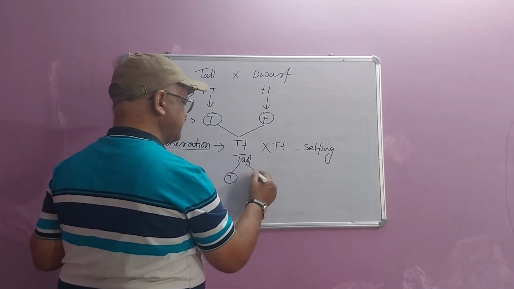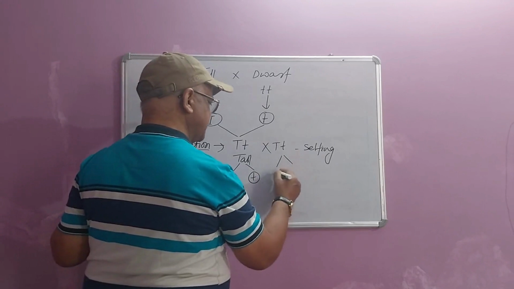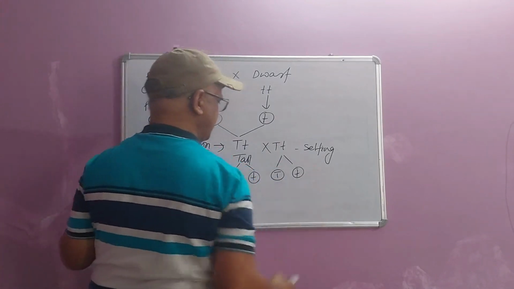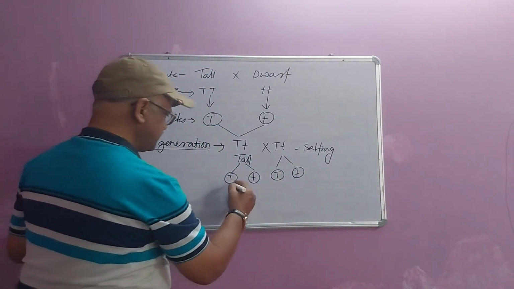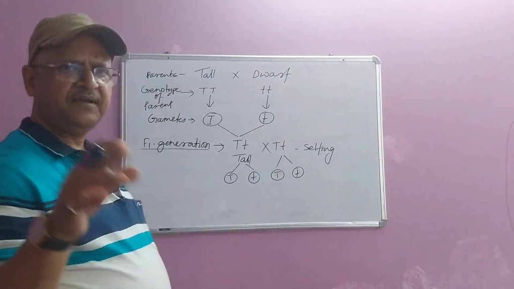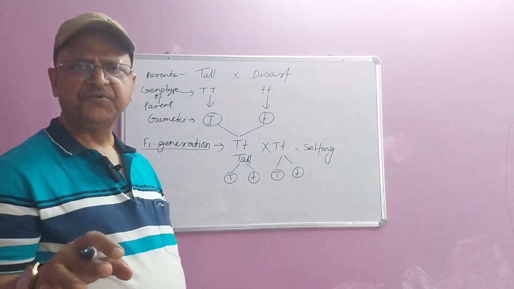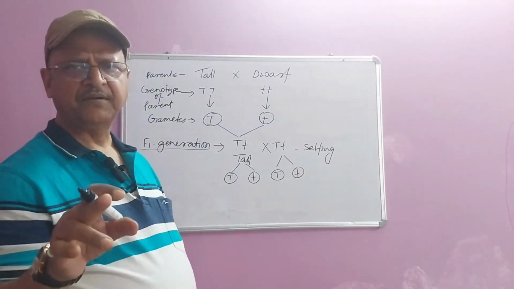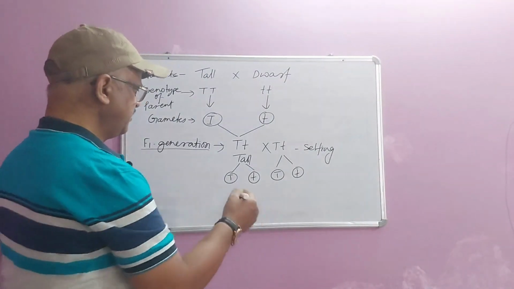One is having capital T, another having a small t. Similarly, this plant will be having one gamete having capital T, another having a small t. These gametes will fuse randomly. Any gamete is going to fuse with anyone. This is termed as random fusion, random mating.